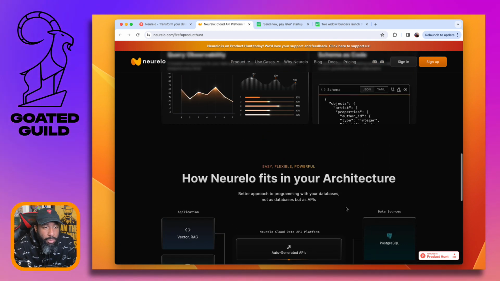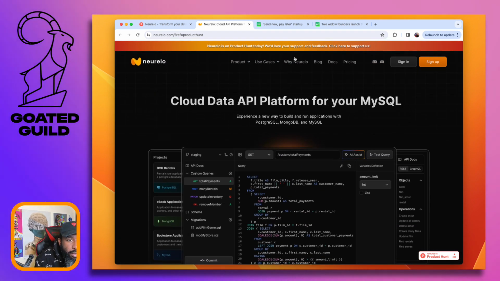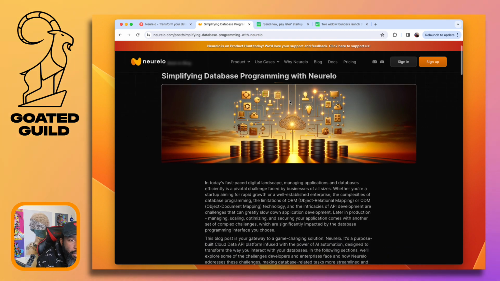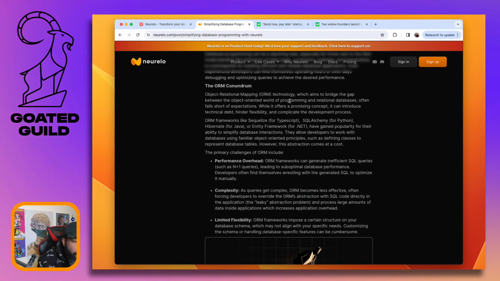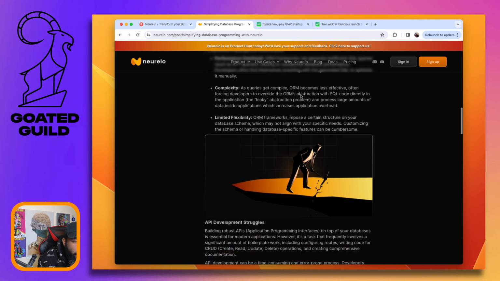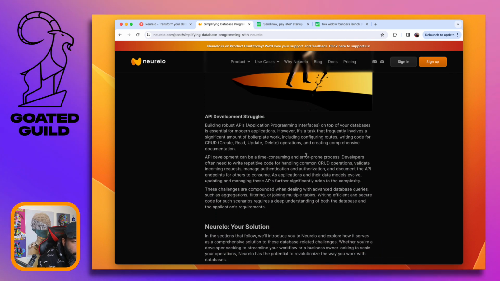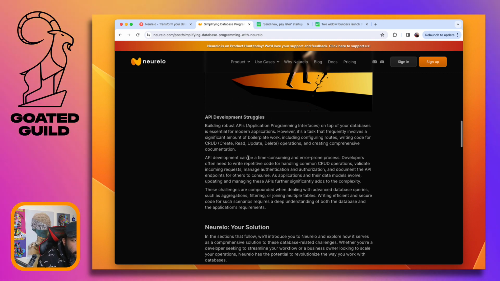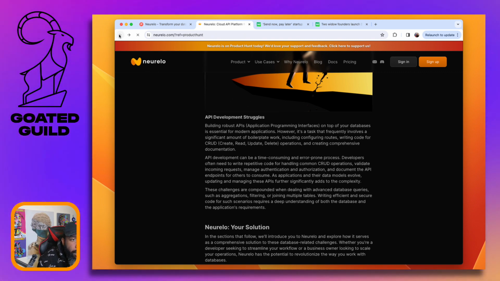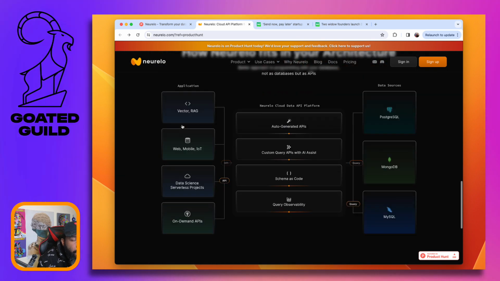Cool. I mean, there's no social proof. I don't know anybody that's used it. API development struggles. I think these reasons why Neurelo need to be on the page.